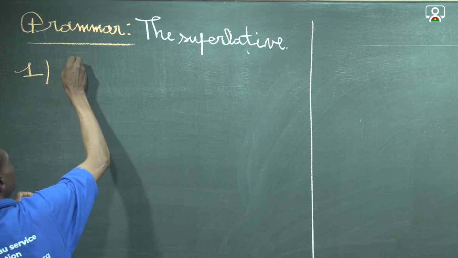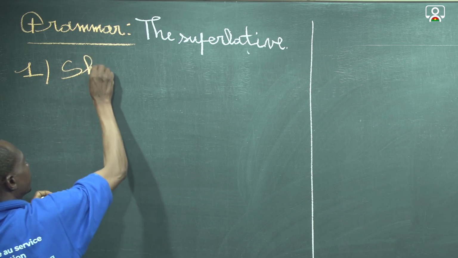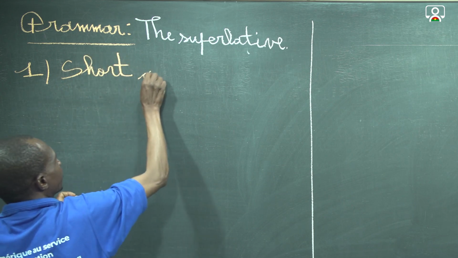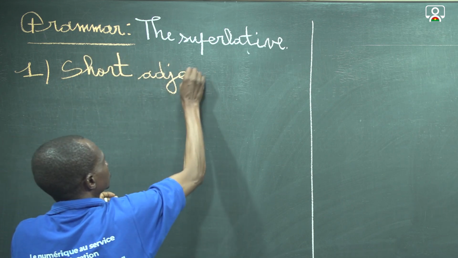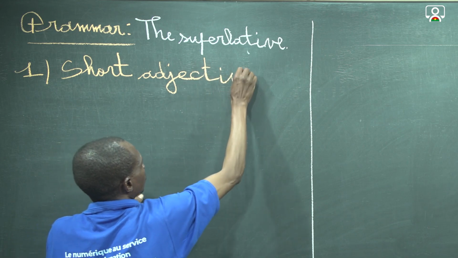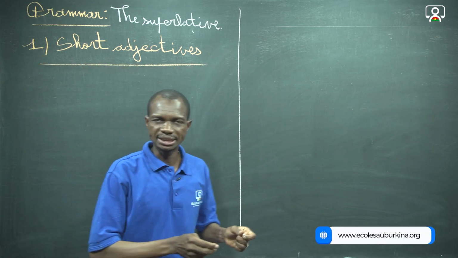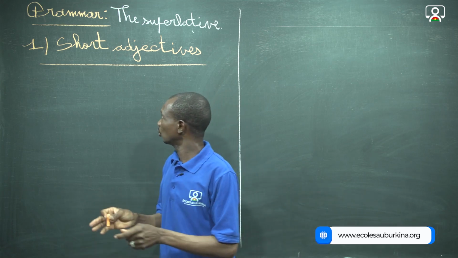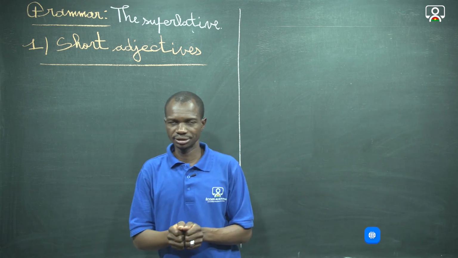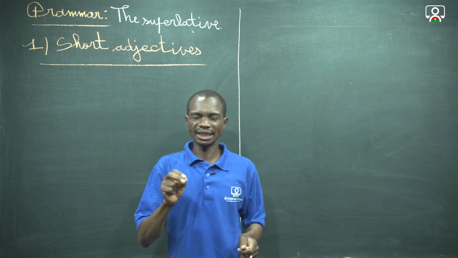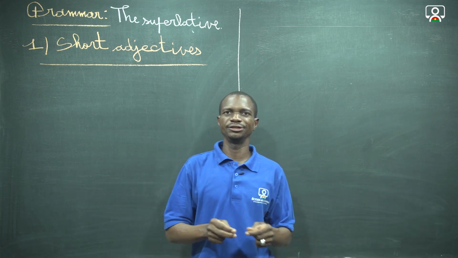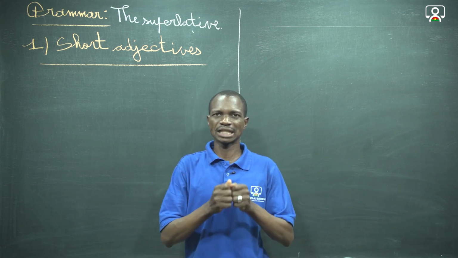Number one, superlative with short adjective. As we know what a short adjective is, the rule is simple. We just add est to the short adjective in order to have the superlative.